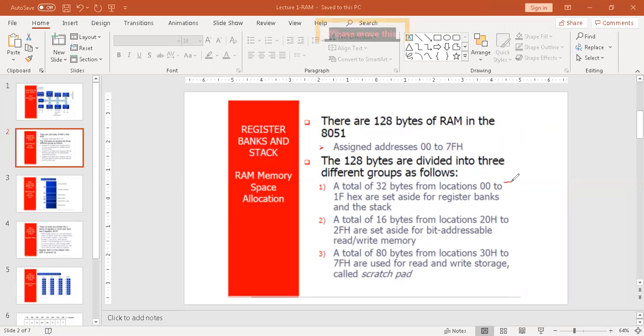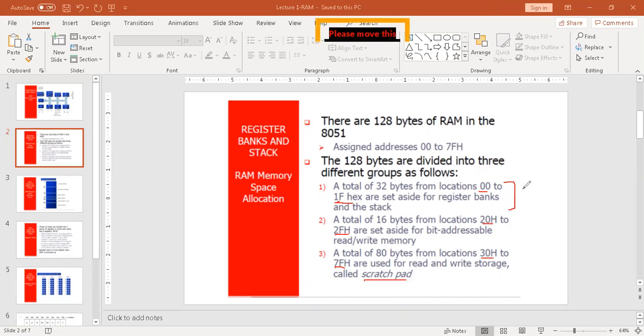Now these 128 bytes are divided into 3 parts. The first 32 bytes, starting from an address of 00 to 1FH, are set aside for register banks and stacks. The next 16 bytes, from location 20H to 2FH, are set aside for bit addressable RAM. Similarly, the remaining 80 bytes, from location 30H to 7FH, are used for read and write storage, also called scratch pad RAM.